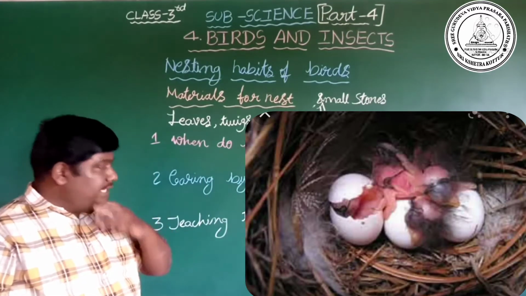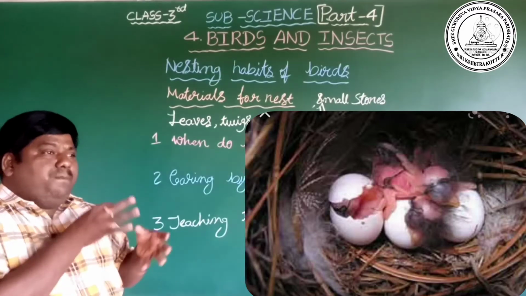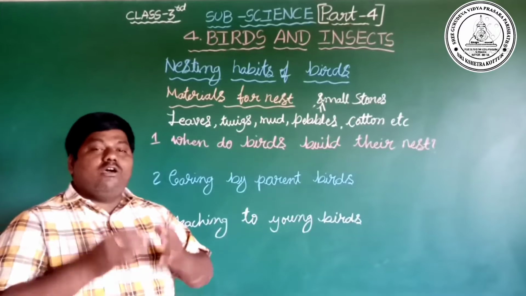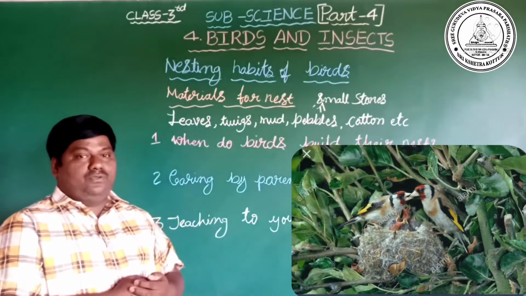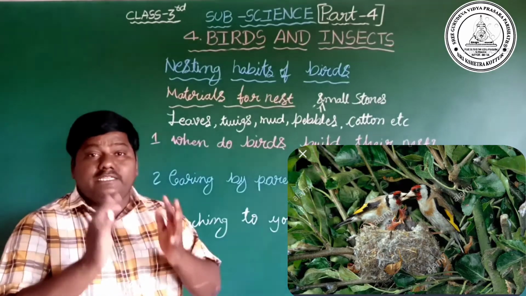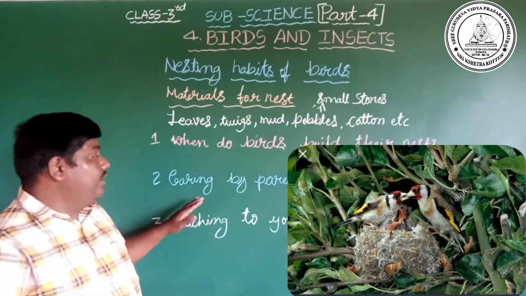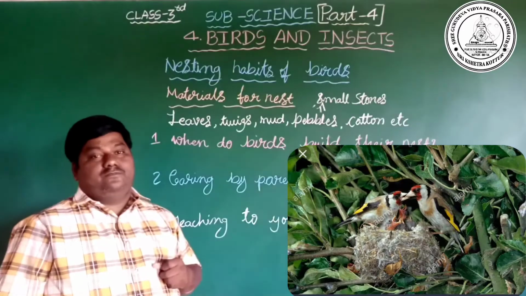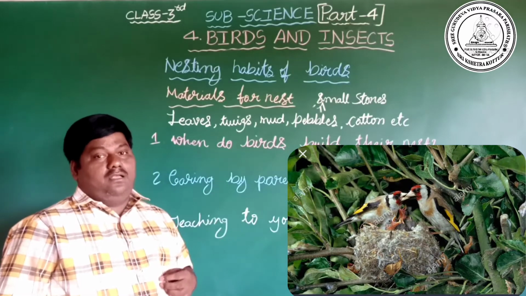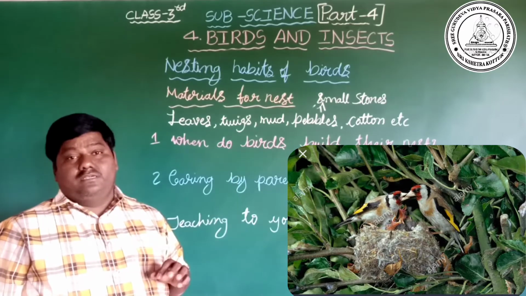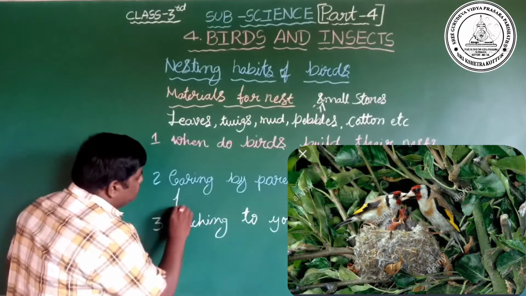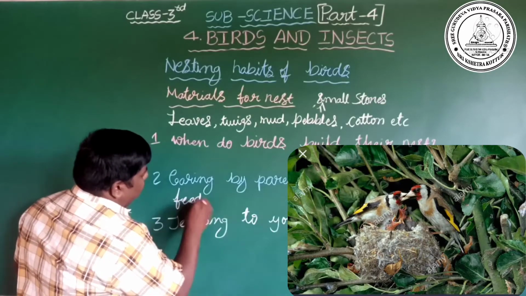Next, when the birds come out from the eggs, who gives the food to them, who takes care of them, who protects them? Here the parent birds, male bird or female bird, mother bird or father bird, feed them. They are feeding the food.